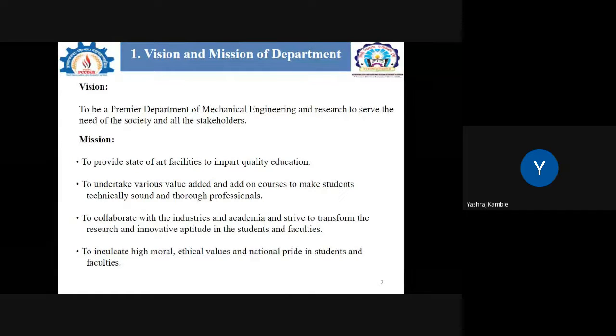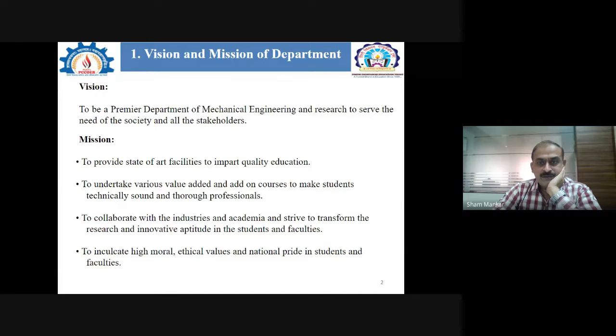Tools and their effects, what is the effect on the tool in using machining. Okay, anyone would like to add whatever Yashraj said?